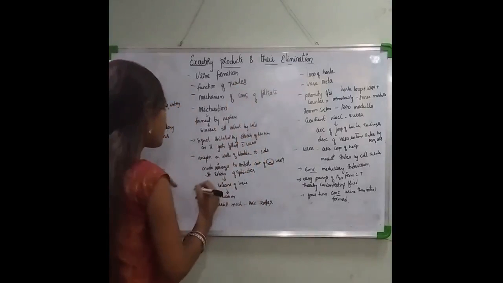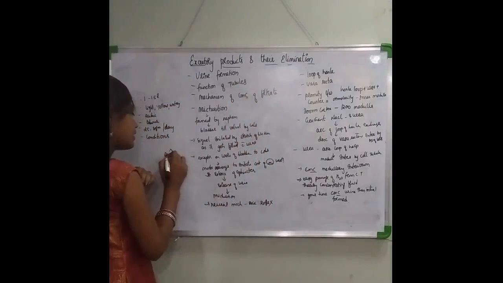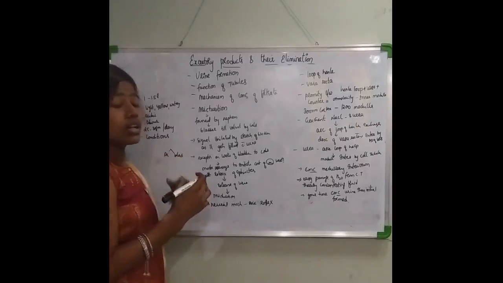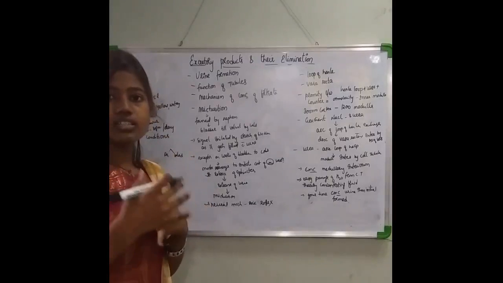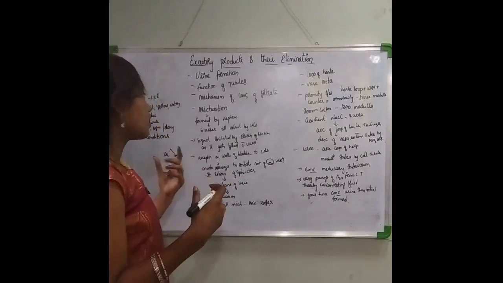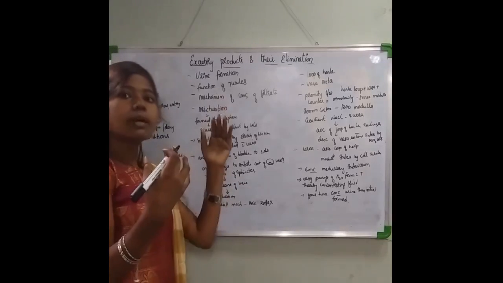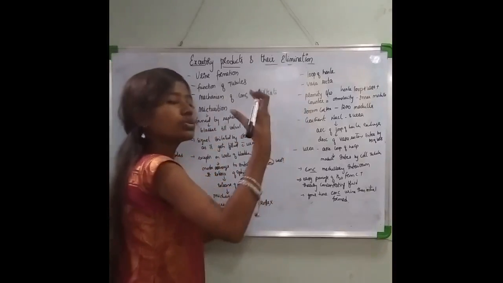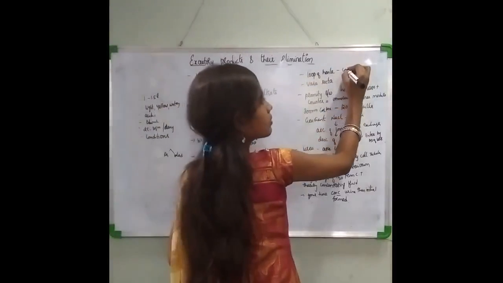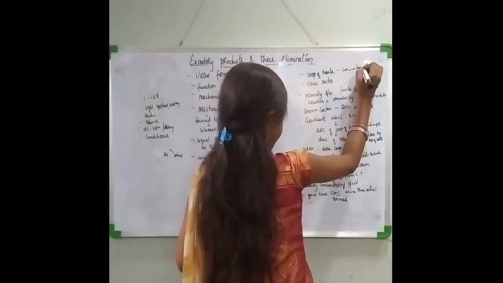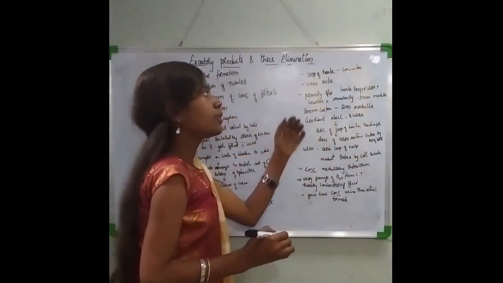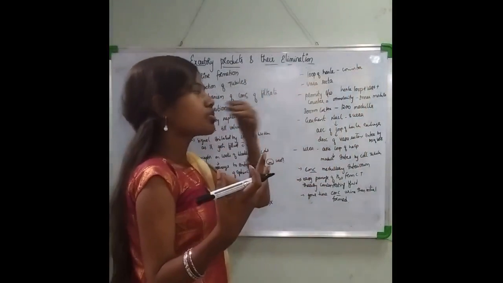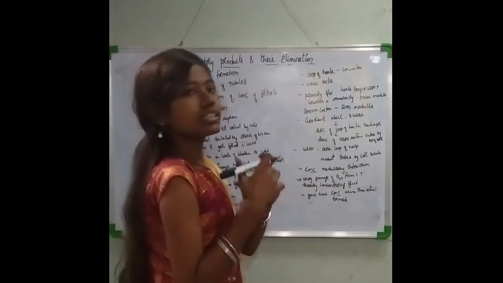The loop of Henle has two limbs, ascending and descending. In the ascending and descending limbs of the loop of Henle, the flow of filtrate is in the reverse direction, that is, in the opposite direction. In one it moves up, in the other it moves down, and vice versa. Due to that, it helps in maintaining the counter current mechanism.